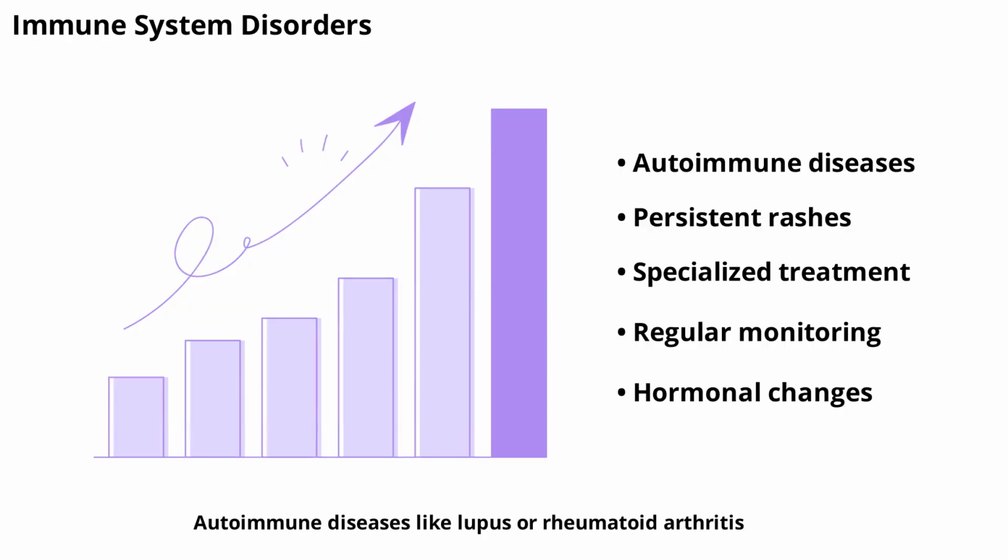Autoimmune diseases like lupus or rheumatoid arthritis can cause rashes as part of their symptoms. These rashes may be persistent and require specialized treatment. If you have an immune disorder, regular monitoring and communication with your doctor are essential. Next, we'll discuss how hormonal changes can influence skin health.